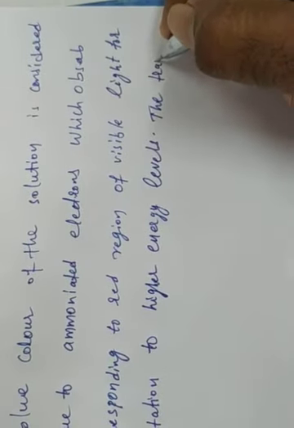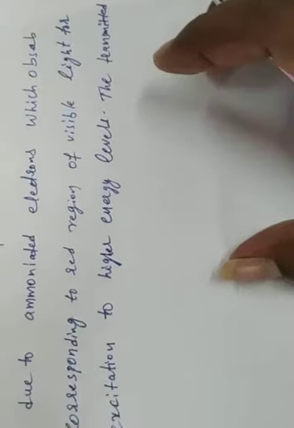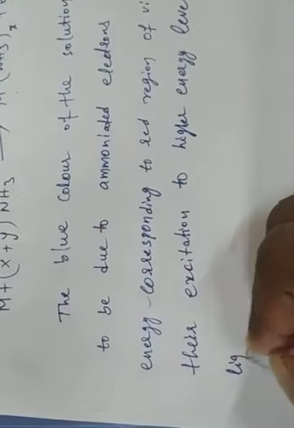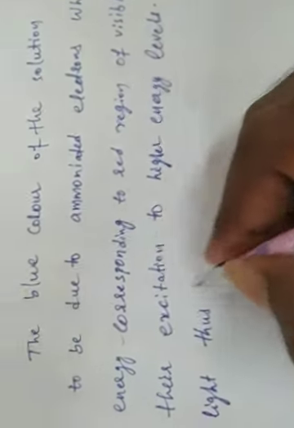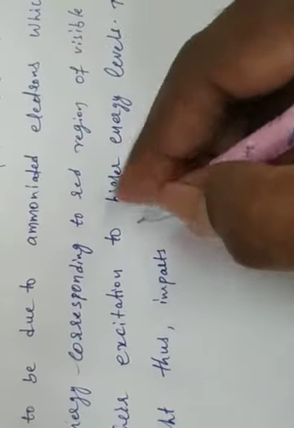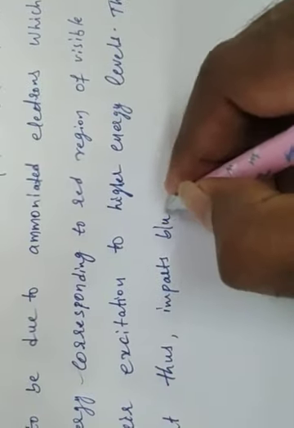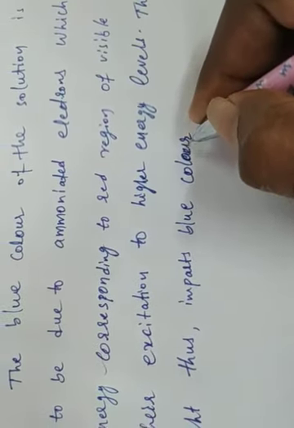The transmitted light thus imparts blue color to the solution.